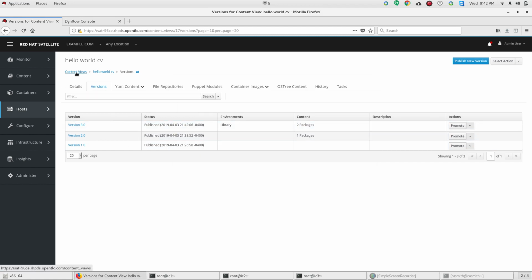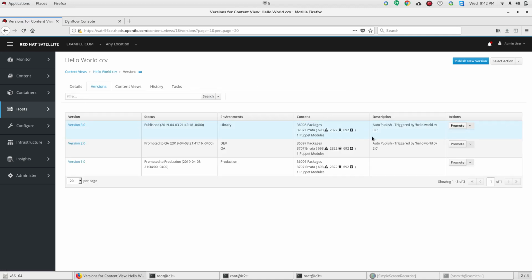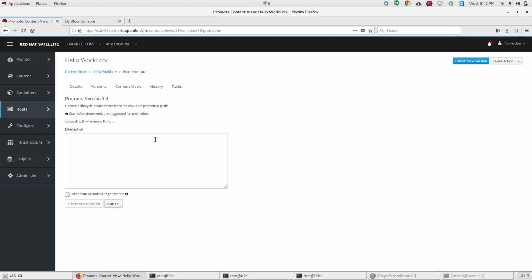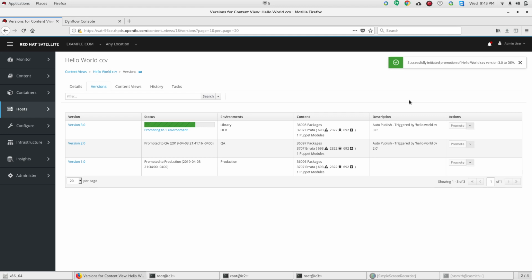We're gonna go to our hello world composite content view now. I'm gonna push this guy out into dev. Okay, so now we have it available in dev, we have a different version available in QA, and we have the version that has no hello world in production.